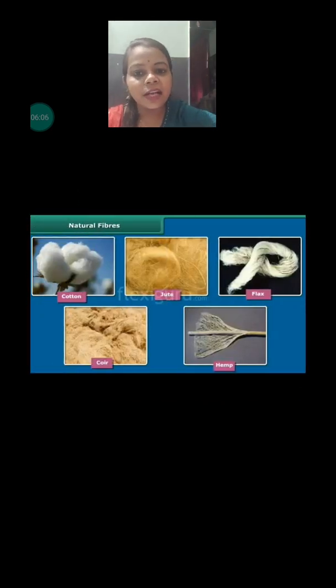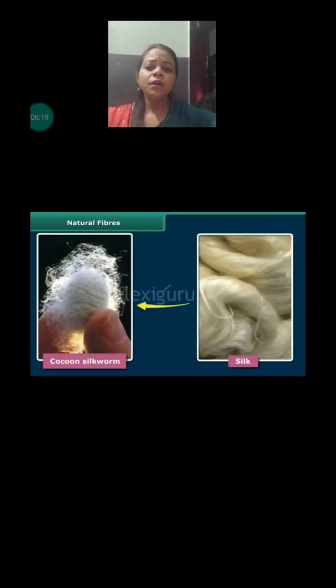As you can see, natural fibers are cotton, jute, flax, coir and hemp. These are examples of natural fiber. So now you all understood natural fiber. Natural fibers are obtained from nature. Now let's see how silk fiber is obtained.